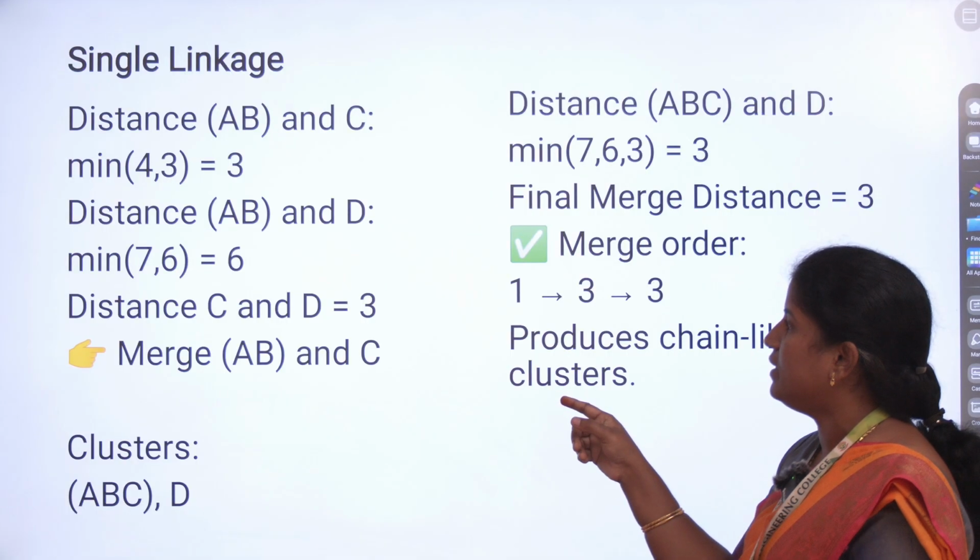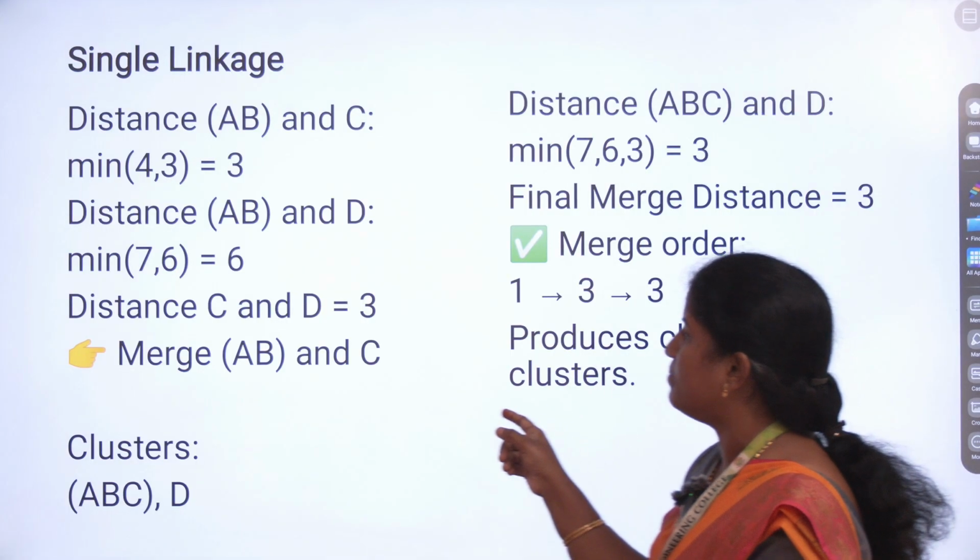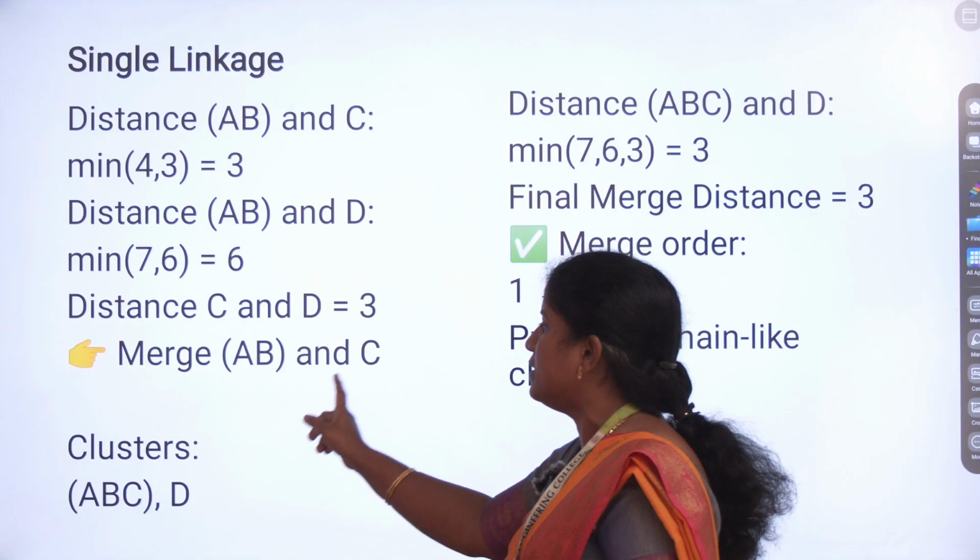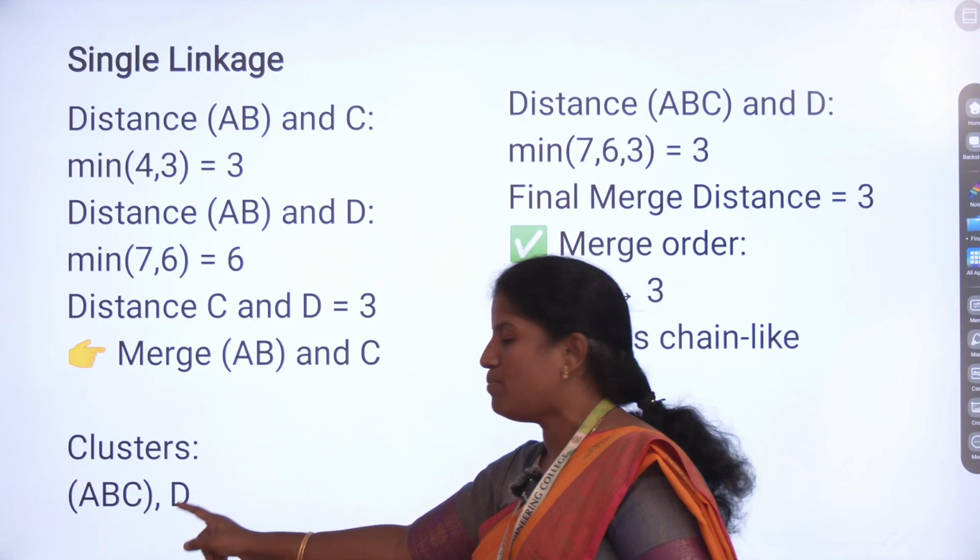So distance of C and D. So the minimum value is C. So now merge AB and C. So now we have formed a new cluster A, B, C, D.